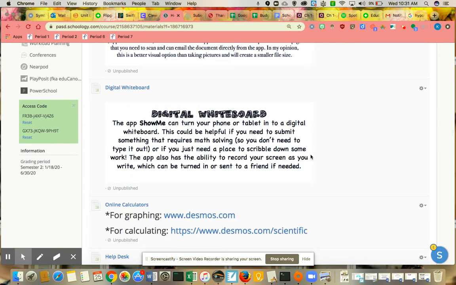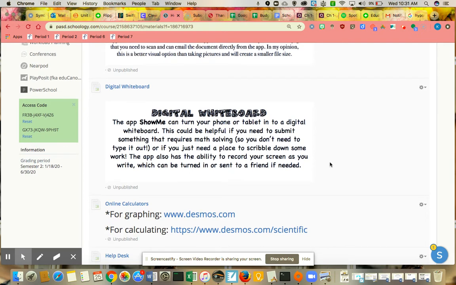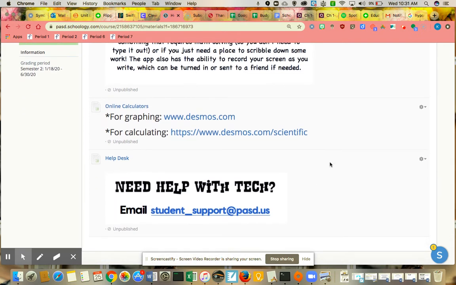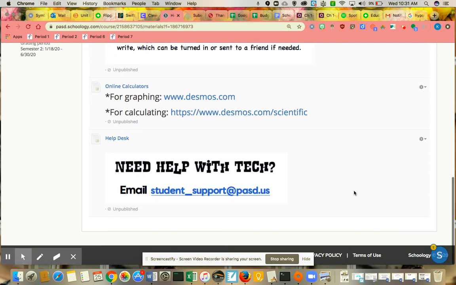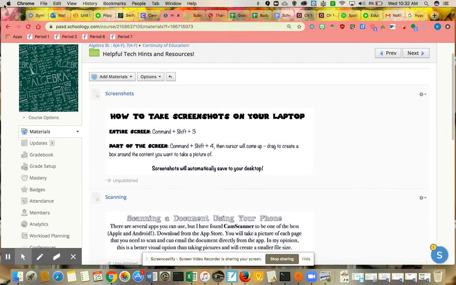There's a way to make your phone or an iPad or a tablet into a digital whiteboard using the app Show Me. Here's links for online calculators, so a graphing calculator or one that is actually for calculating, like with the numbers and the symbols and all that. And then lastly, if you're having any tech issues with your device or with anything that the school can help you with, they set up an email, studentsupport@pasd.us, and you can email them anytime to create a tech ticket, and they can get back to you with how they can help.